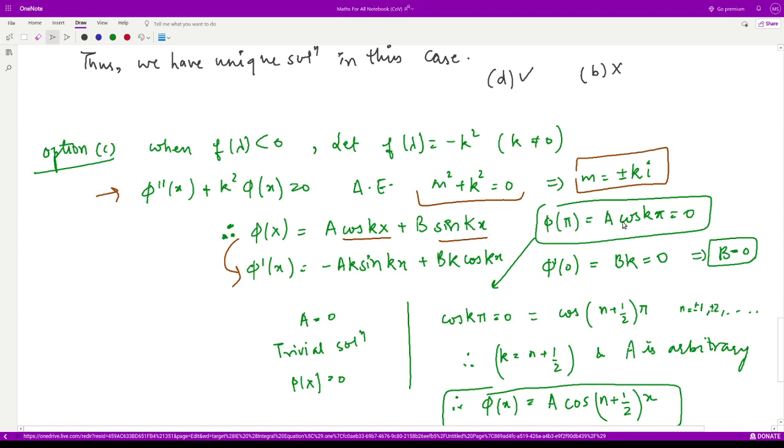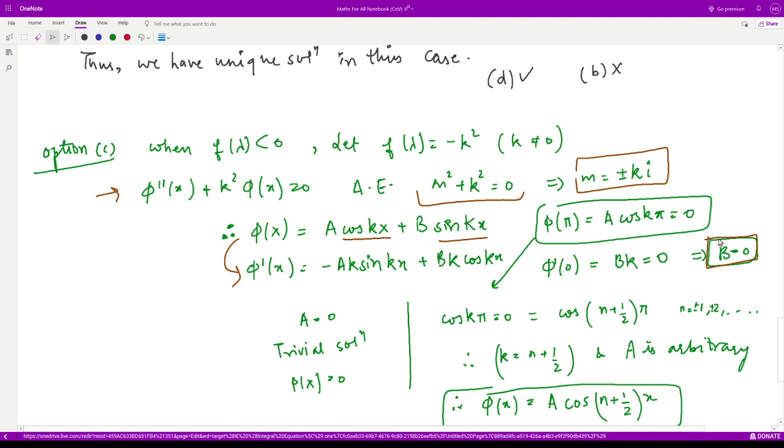Phi of pi is equal to 0. So it would become a cos k pi plus b sin k pi. Sin k pi is 0 for every value of k. Therefore, we are only left with a cos k pi is equal to 0. And the second condition gives us phi dash of 0. This term would be 0 because sine 0 is 0, and we are only left with bk cos 0. Cos 0 is 1. So bk is equal to 0. In this case, b is equal to 0. So we obtained b is equal to 0.